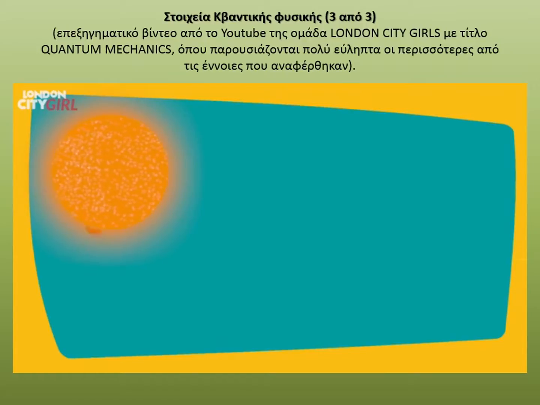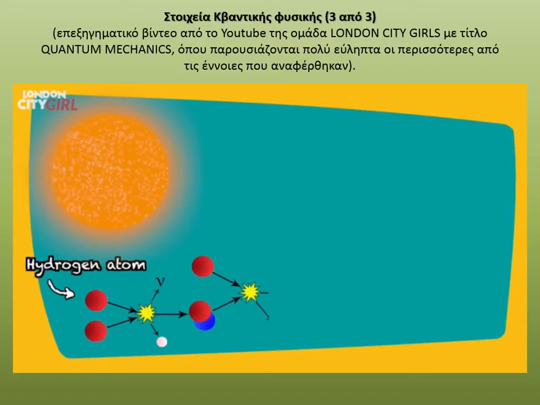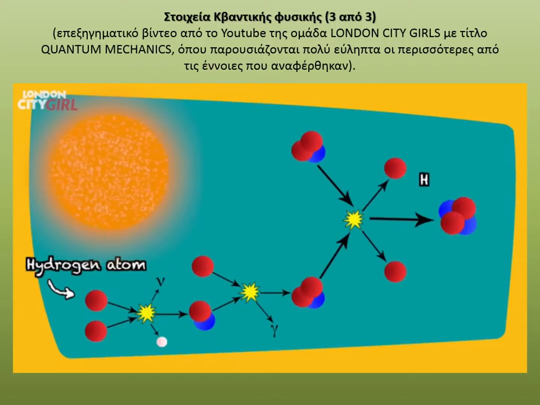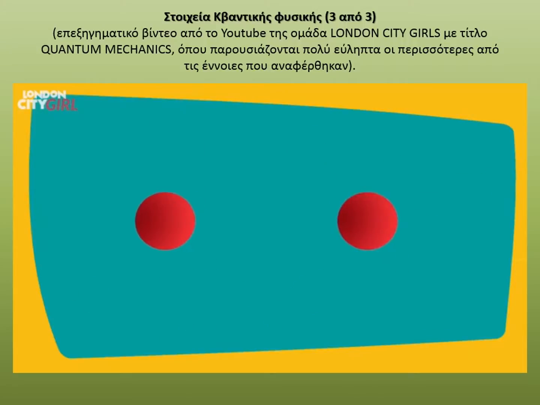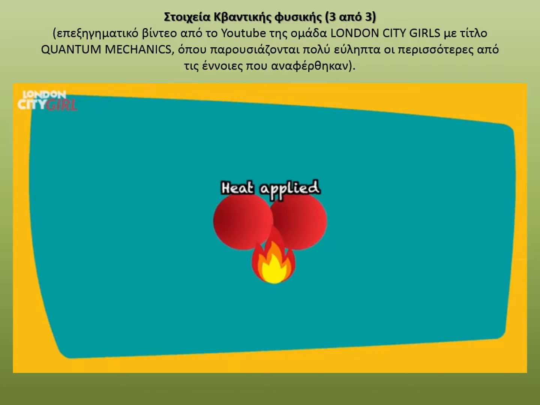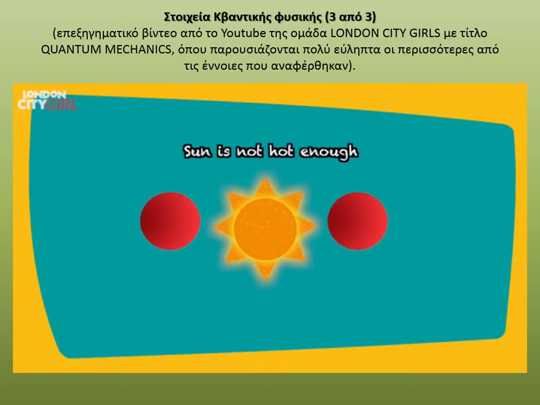In the Sun, hydrogen atoms fuse together to create helium and other heavier elements, releasing huge amounts of energy in the process. The hydrogen nuclei consist of positively charged protons, and as like charges repel each other, fusion only occurs when a huge amount of heat is applied to overcome this barrier and force the protons together. However, the Sun isn't hot enough to give the protons the energy required to overcome their repulsion.